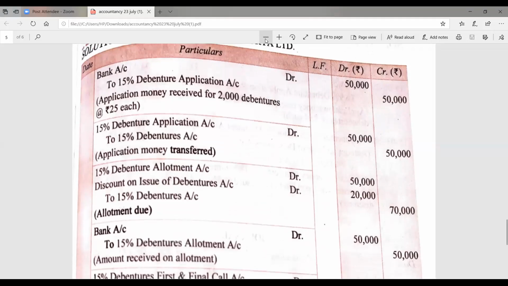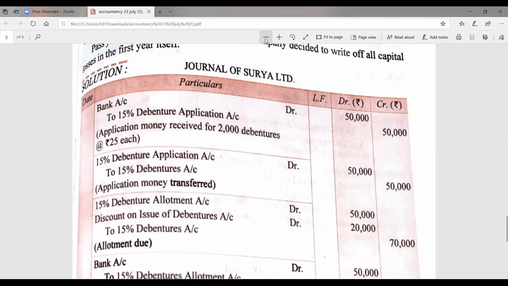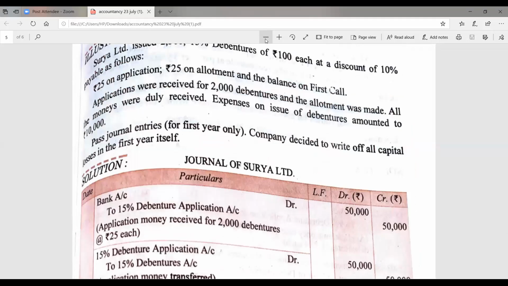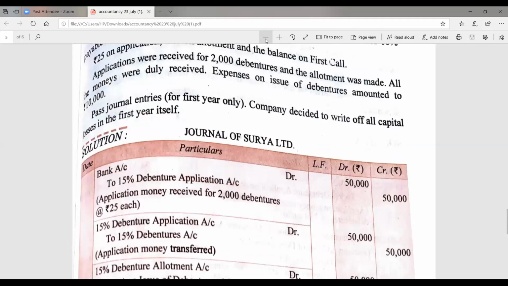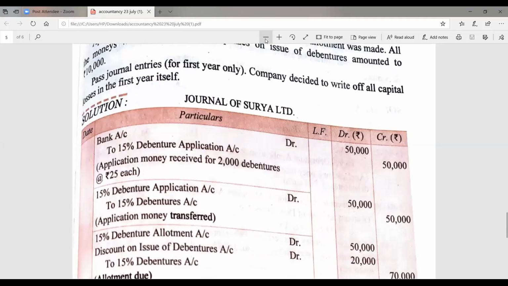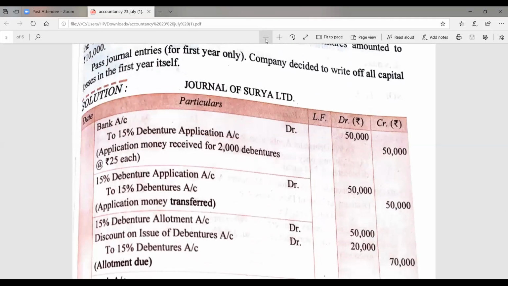But those debentures are issued at discount. See, how much is the rate of discount? It is again 10%. 10% of 100 rupees will be 10 rupees. So how is the amount to be calculated? When nothing is mentioned, it means it is to be calculated at the time of allotment. Then we assume that the allotment money will be 35 rupees and the discount is to be given 10% on the debentures.